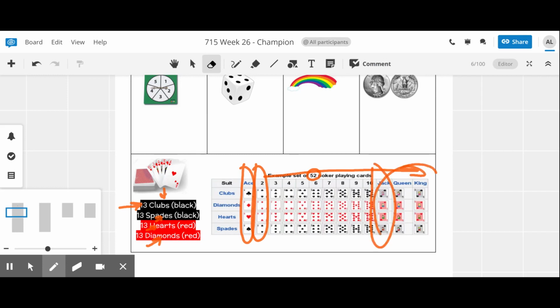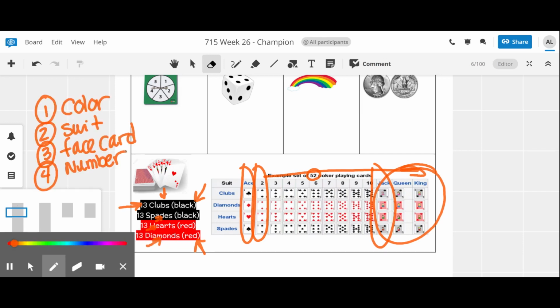Face cards versus non-face cards. You could also label them as black versus red. So you can split 52 up into a bunch of different samples from this sample space of 52 cards. Here's just a small list.